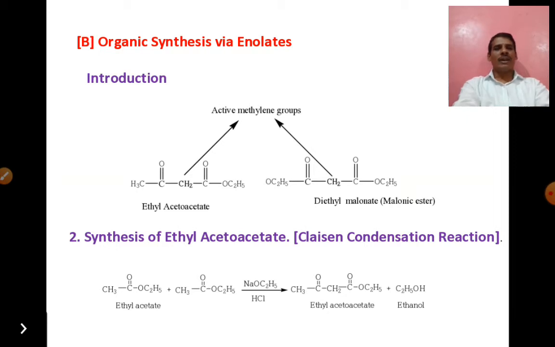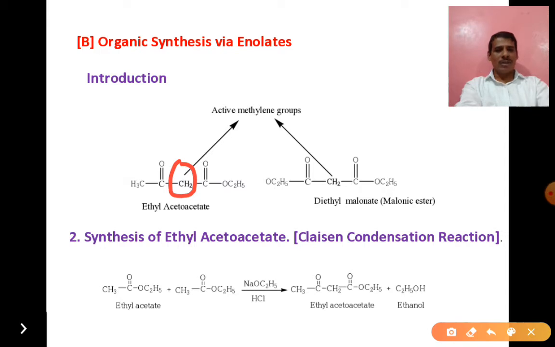This topic we also call active methylene compounds, or ethyl acetoacetate. In the old syllabus this topic is discussed under the title ethyl acetoacetate. First, what is meant by an active methylene compound? Those compounds containing CH2 as a functional group, where the CH2 group is attached to electron withdrawing functional groups.